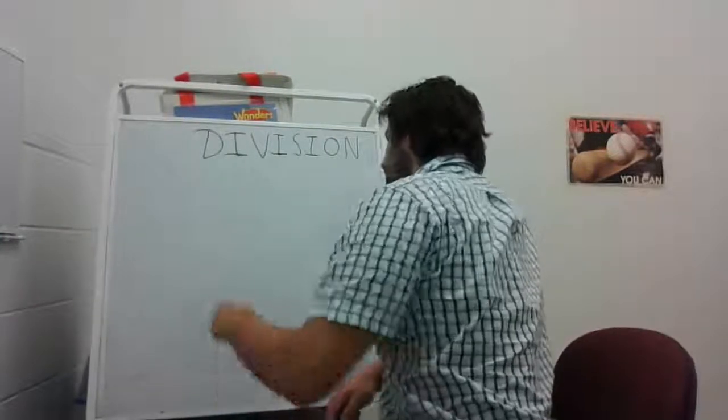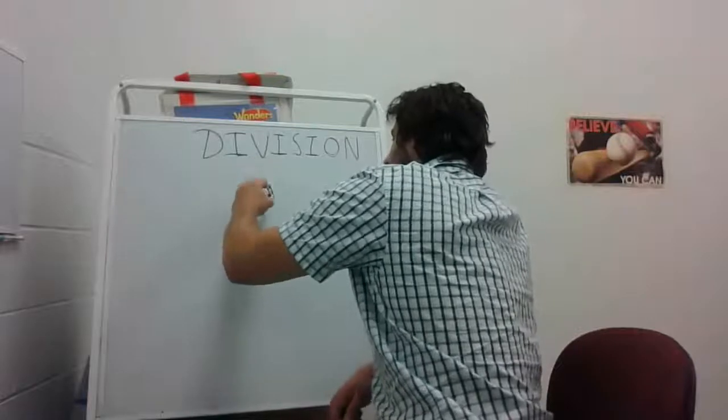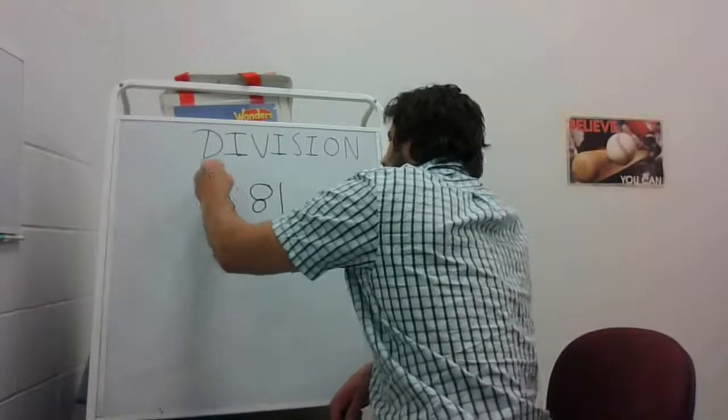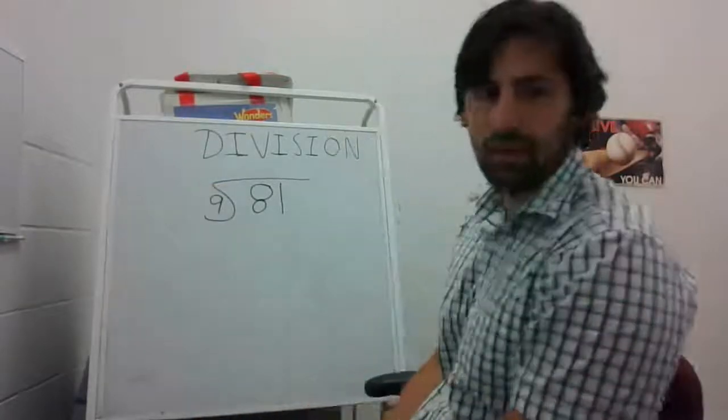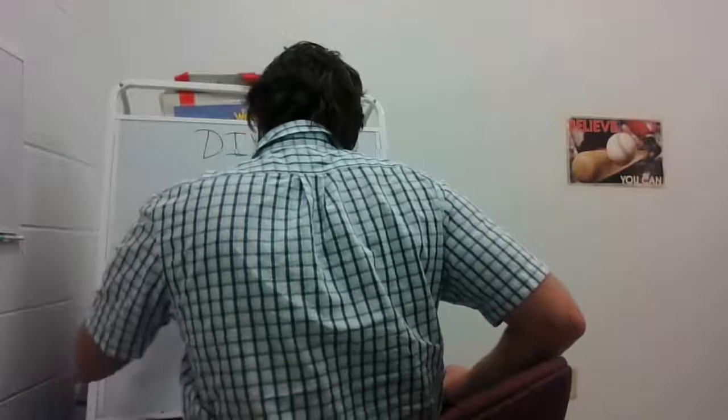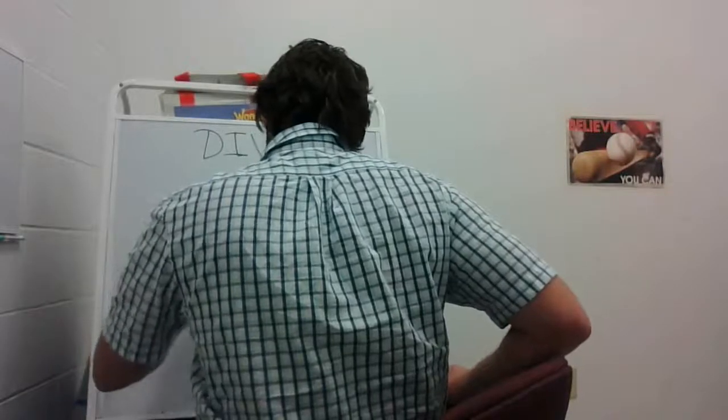All right. 81 divided by 9. So now I'm going to skip count from 9 to 81. I'm going to write my numbers here.